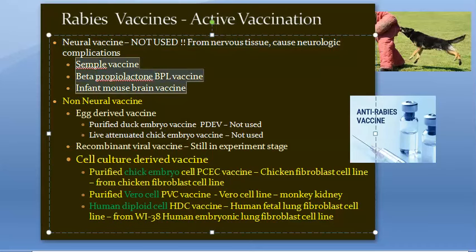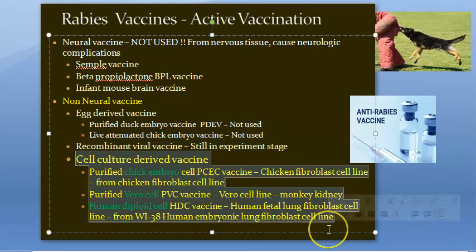Examples are Semple vaccine, BPL, and infant mouse brain vaccine. We are not going into details of these, they are not used. Non-neural vaccines: egg-derived vaccines are not used now, and recombinant viral vaccines are still in experimental stage. What exactly is used? PCEC, PVC, HDC.